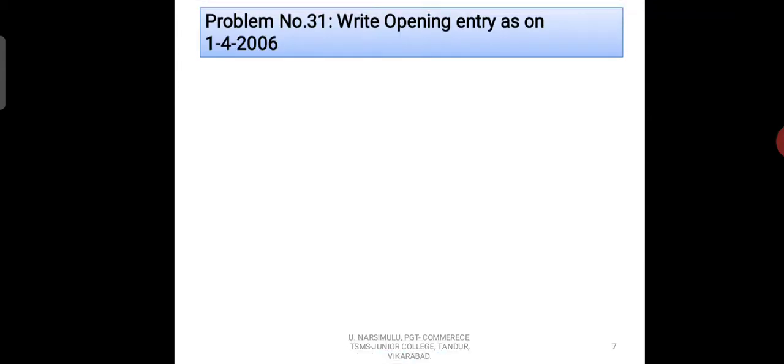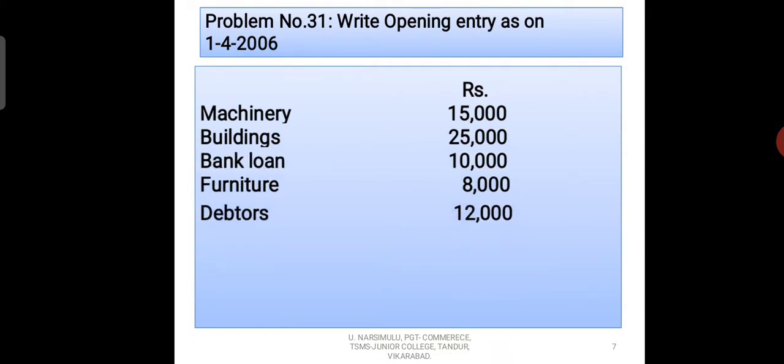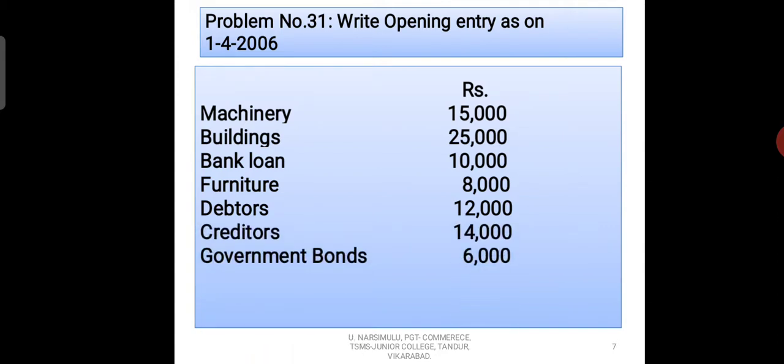See, here the problem will be given like this: machinery 15,000, buildings 25,000, bank loan 10,000, furniture 8,000, debtors 12,000, creditors 14,000, government bond 6,000, cash in hand 4,000. So this is the problem. From this we can go to identify.